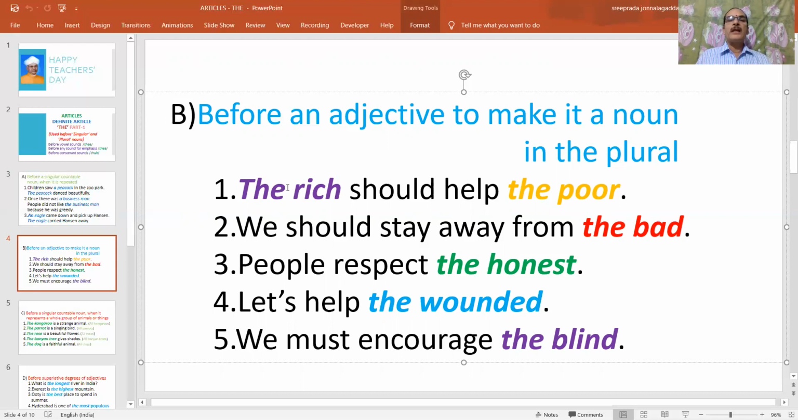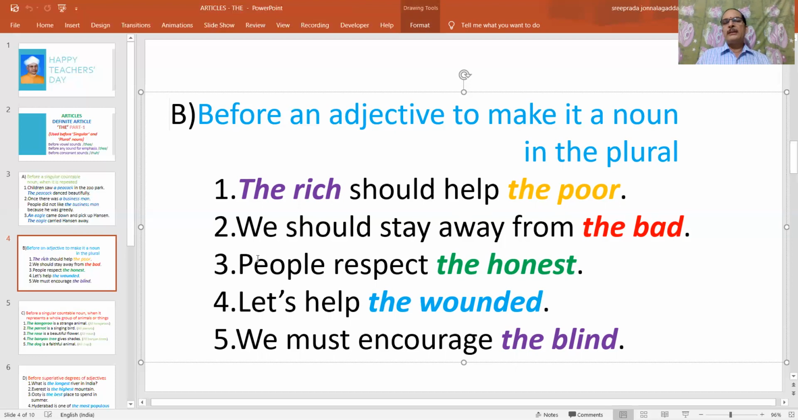So the rich becomes a plural noun because we have placed the before the adjective rich. The rich means a section of rich people, and they should help the poor. That means a group of poor people or a section of poor people. Similarly, we should stay away from the bad. The bad means a group of bad people or those people who are bad. So it becomes a plural noun by just placing the before this adjective bad.